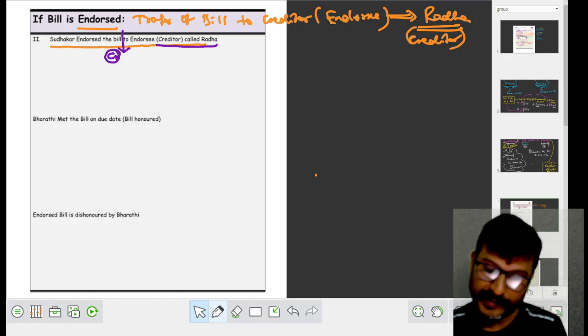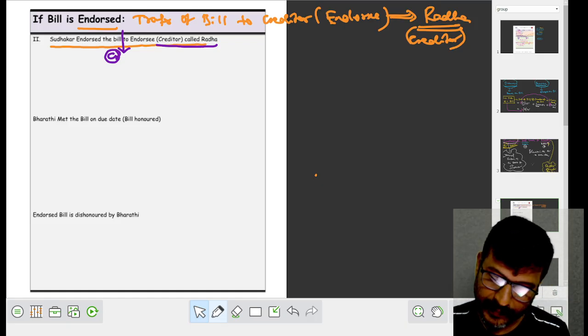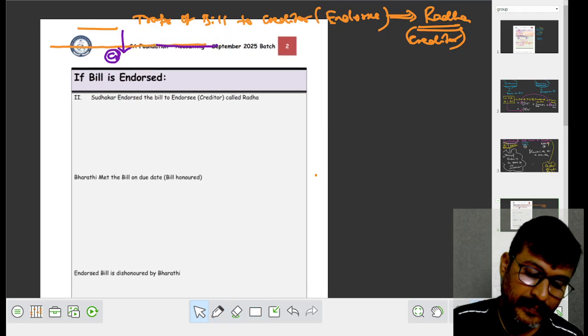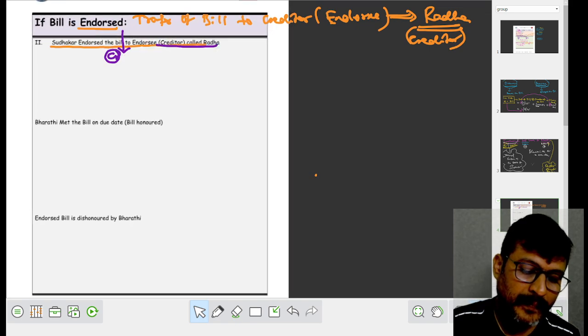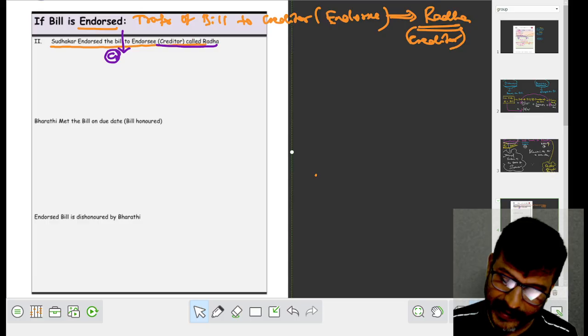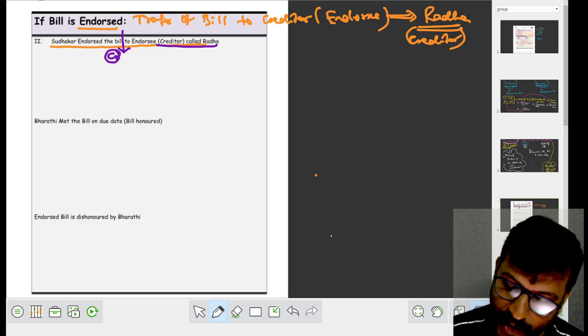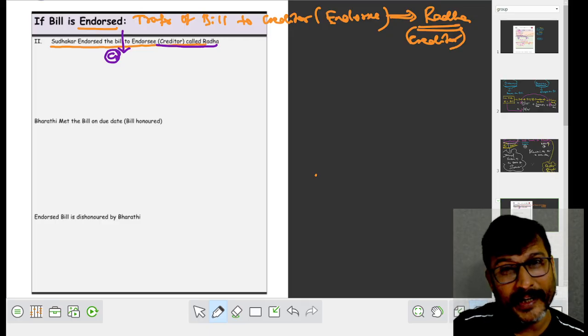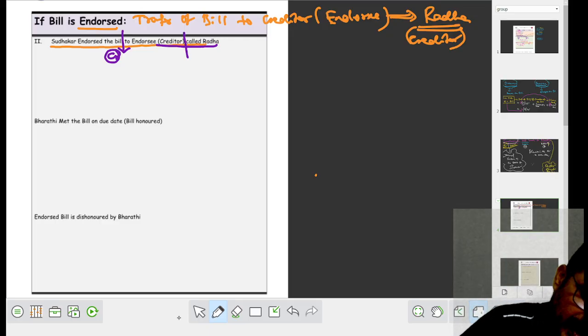What happened? Bills decreased, right? Now it came. Sorry, my dear students, your bill decreased. When you paid money to creditor, your creditor also decreased.